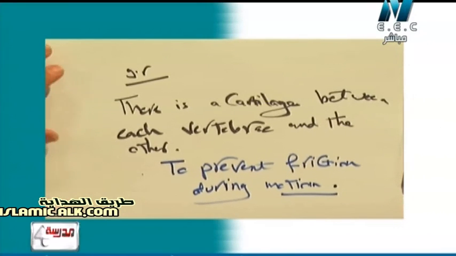So now let us have another function, the function of the vertebral column. The vertebral column, as I said, consists of 33 vertebra, and it contains cartilage between each vertebra and the other to prevent the friction. So now it will have a very important function, as we have studied in the last lesson of the nervous system: it protects the spinal cord. عارفين كويس قوي ان vertebral column جواه حاجه مهمه جدا خاصه بالنيرفس سيستم اسمها spinal cord أو النخاع الشوكي.